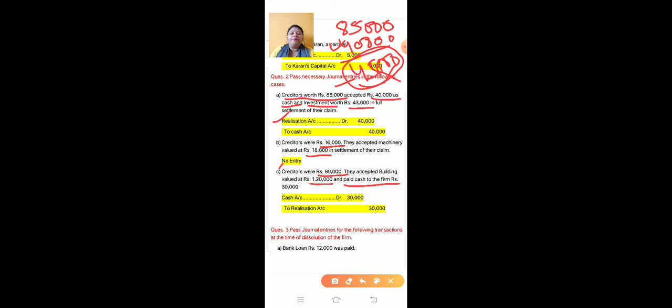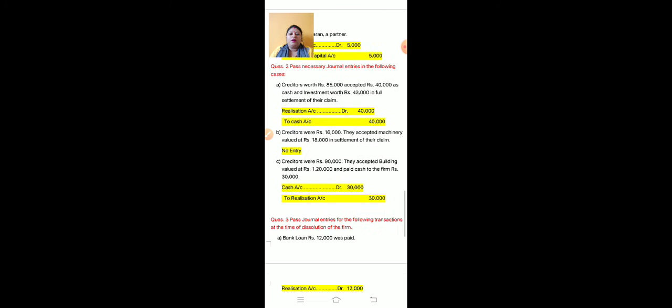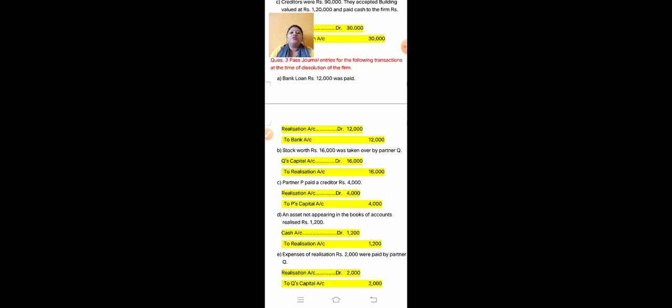So for that you have to pass the journal entry: cash account debit to realization account, because cash is being received, the firm is receiving cash. So cash account debit to realization account 30,000. Understood? So in this way you have to pass the journal entry when assets and liabilities are settled. Okay. Now this is question number 3. You have to pass journal entries at the time of dissolution.